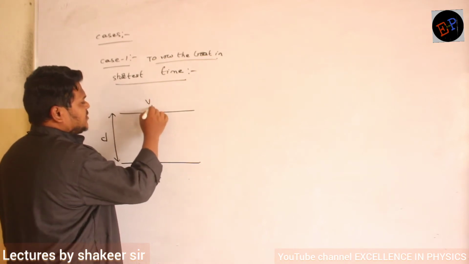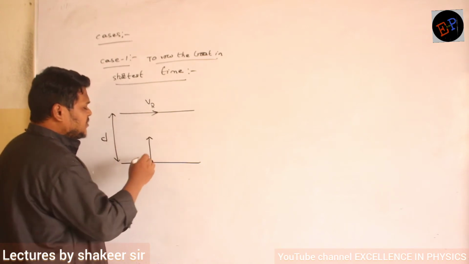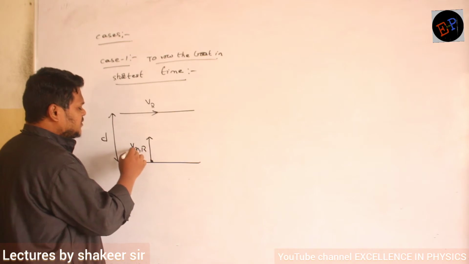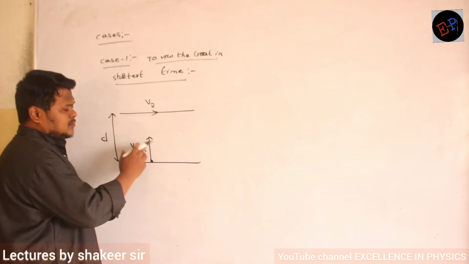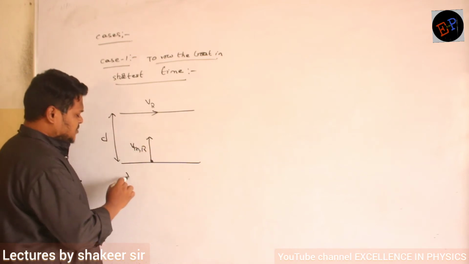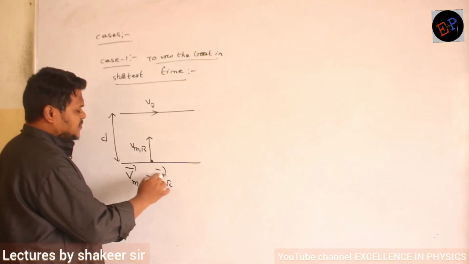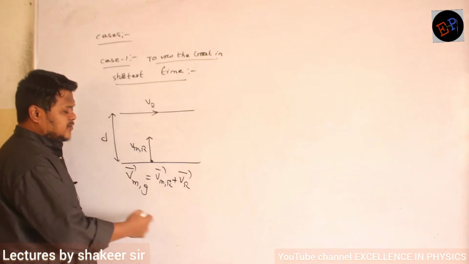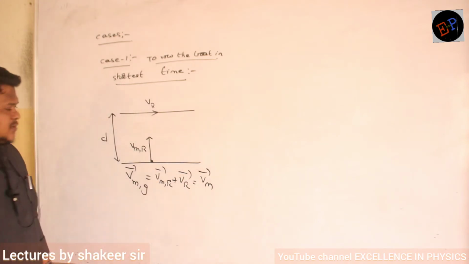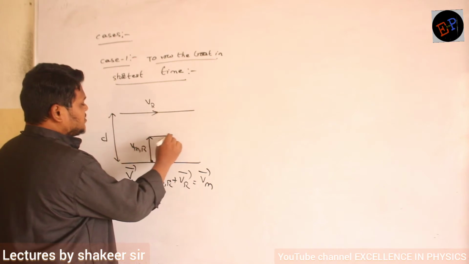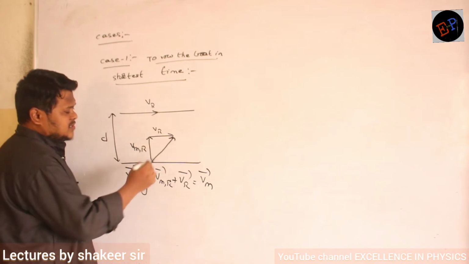And what is the velocity of the river here? Velocity of the river is VR. Are you able to understand? But velocity of man with respect to river should be in the perpendicular direction. So how can I draw the triangle rule of addition here? Again, the same concept. Velocity of man with respect to ground is velocity of man with respect to river plus velocity of river. This is what we have been writing, no? Or you can just write it as velocity of man, which is called the resultant velocity. So this is the velocity of the river. Then what is the resultant velocity? This is my resultant velocity, and this is the velocity of the man.